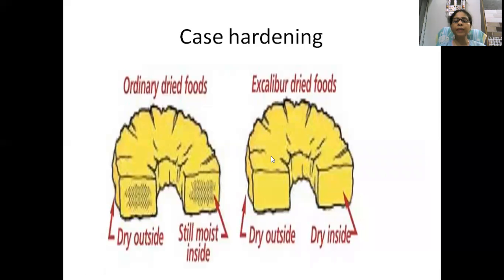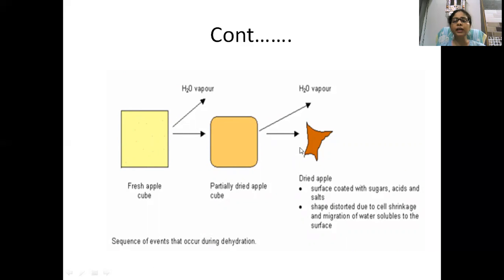And when drying proceeds further, it will shrink all over the corner, and a convex structure is formed. So in dried apple, the surface is coated with sugar. As I said, sugar will come out and clog the pores. Acid and salts, shape distorted due to the cell shrinkage and migration of water-soluble components to the surface. So you can see this is a big piece of apple. After drying, the corners will shrink, and when the drying process proceeds further, it will form the convex structure, and these changes can take place in the food.